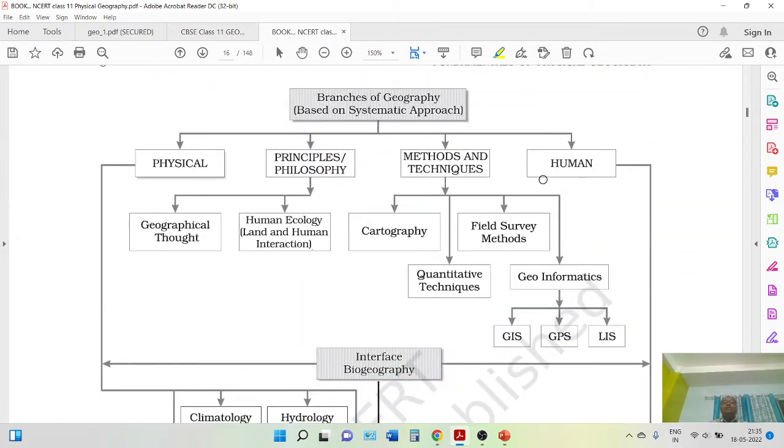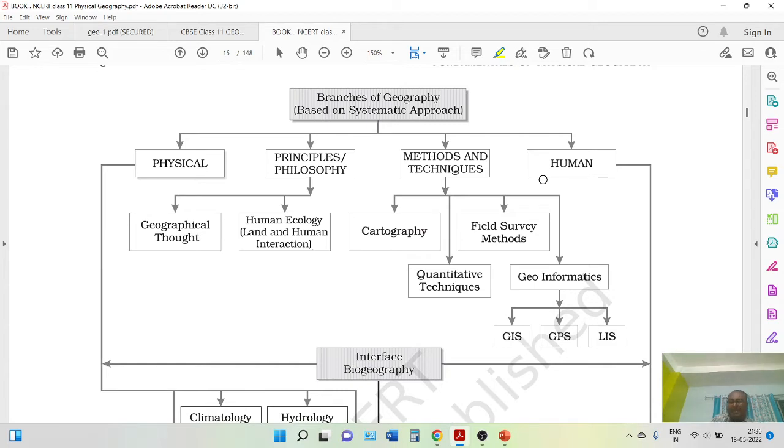From here you can see the systematic branches of geography, where physical geography is divided this way. After that, principles and philosophy, which we have already discussed a little bit. Methods and techniques, that is cartography. Cartography means what? I have discussed it in the part 1 video. Cartography means map making. Whatever maps you used to see, all these maps are made by a cartographer. After that, field study, how to study a field. In your class 11 and 12 you have field study. Okay, we will learn how to make a questionnaire. Okay, these things are there.